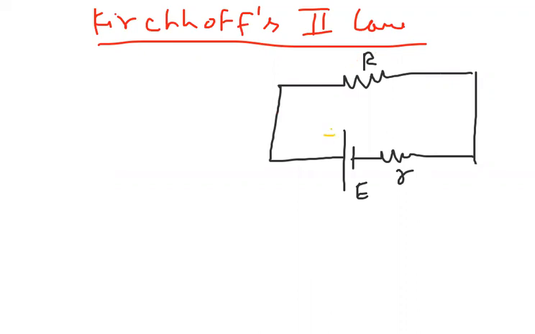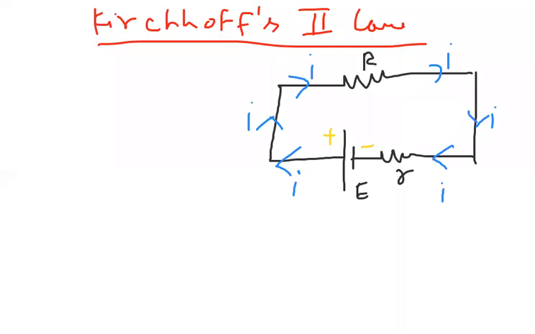Here, what we know from our past: suppose this is the positive terminal and this is the negative terminal. As usual, the big terminal of the cell is denoted by positive, and the small terminal is denoted by negative. Current always flows from where to where? Positive to negative. So now current is coming from the positive terminal towards the negative terminal.